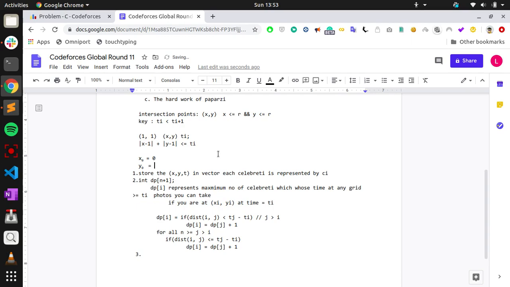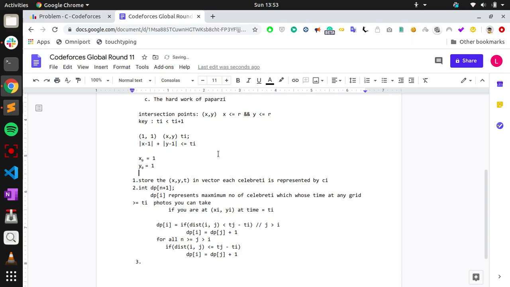Initially you are at point 1 comma 1, right? So x0 is 1 and y0 is 1 and t0 would be 0. So you calculate dp0, which is the answer.